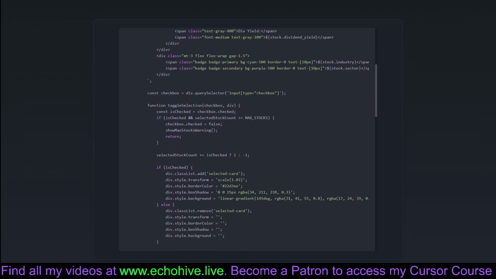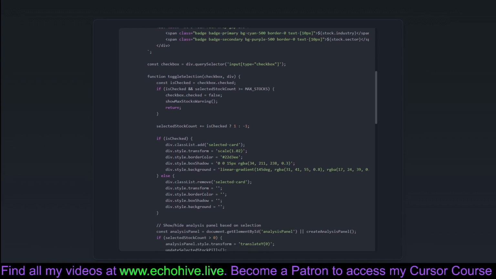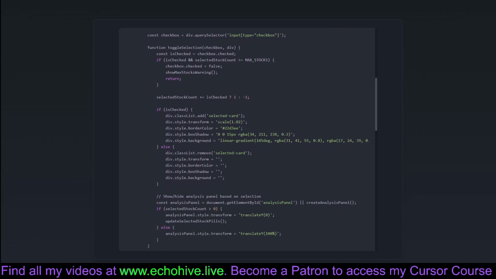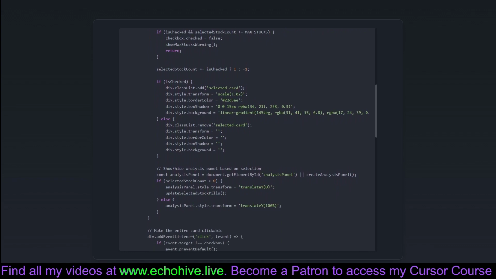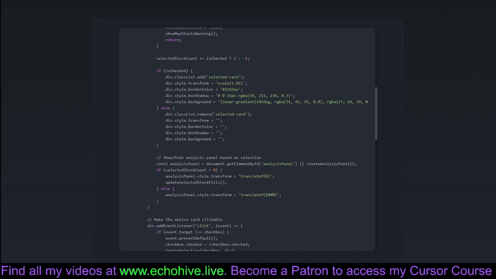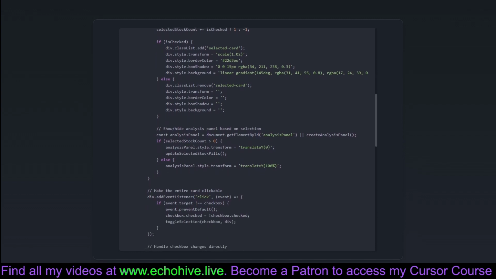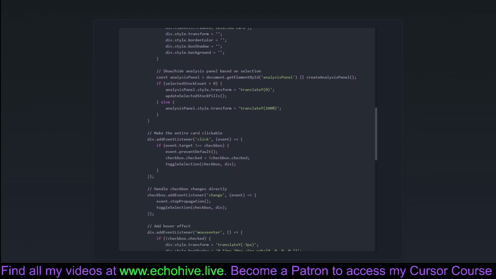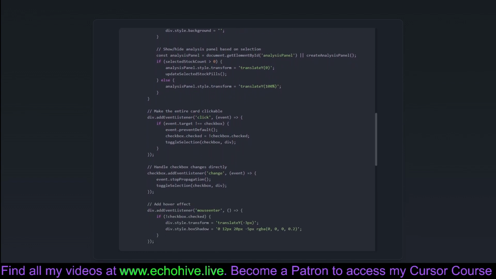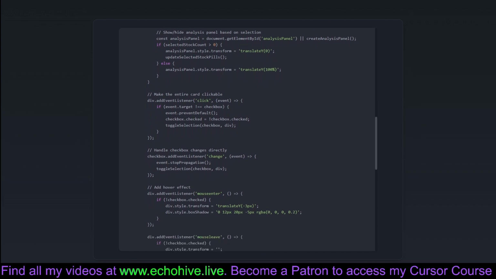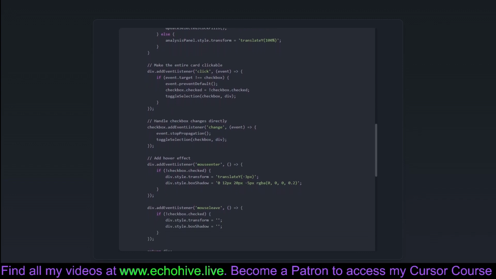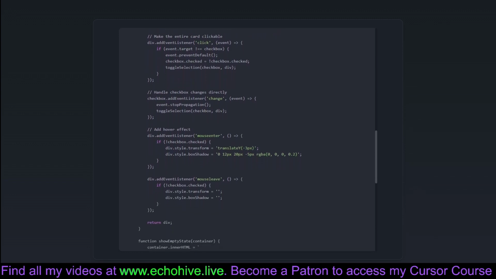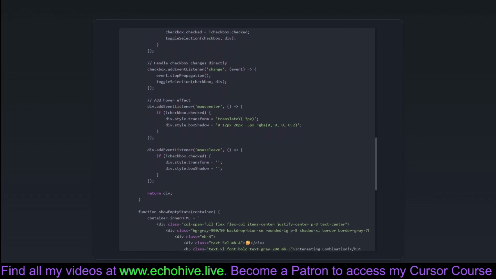Selecting a stock transforms the card into a visually distinctive selected style, indicating its choice status, a bit like waving a flag during a stock parade. The toggleSelection function handles this transformation, ensuring users don't select more than 3 stocks by showing a warning when they try to go overboard. Additionally, cards react to mouse hover, simulating a subtle, "Hey, don't forget me" effect as their visuals shift. It ensures cards are user-friendly and interactive, contributing to a seamless UX, user experience, within the overall aim of dynamically interacting with stock data.